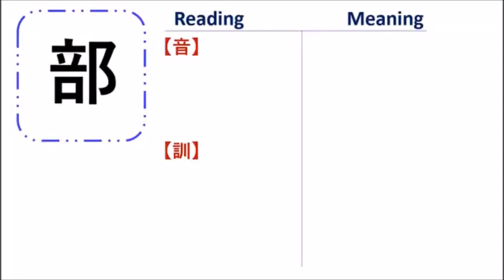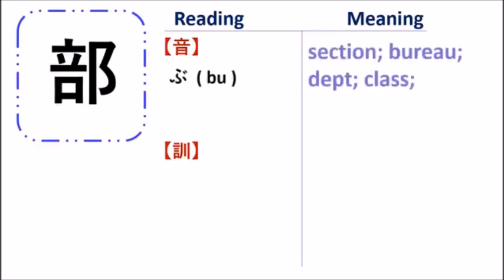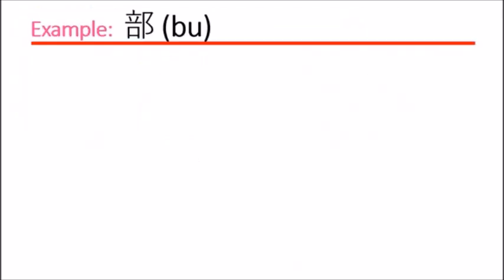The next thing we are going to learn is this kanji. This kanji has the onyomi reading bu, and it has the meaning of section or part. But what you have to remember is that it means section or some part, right? Bu. Copy, party, portion.